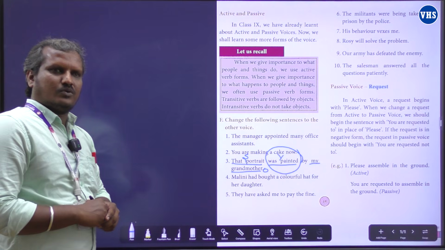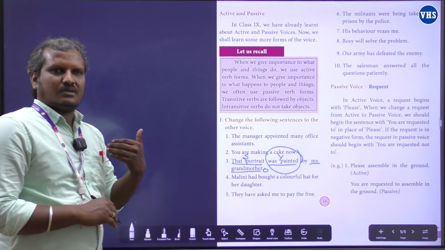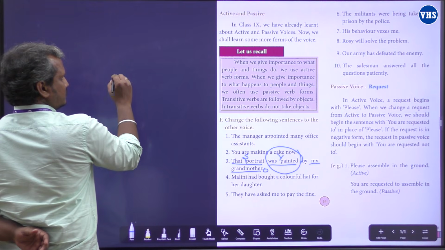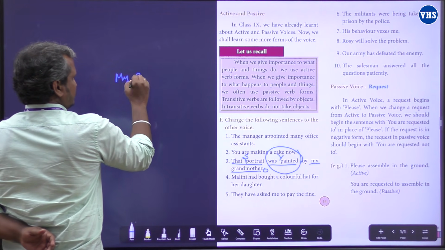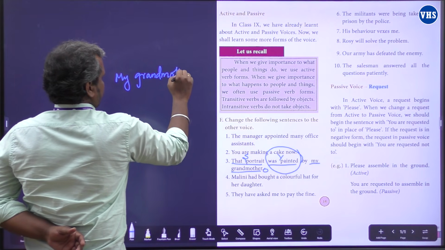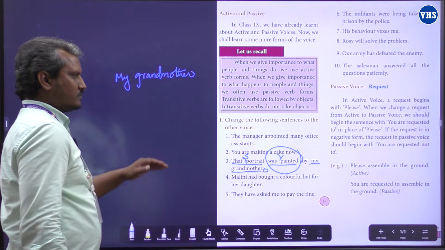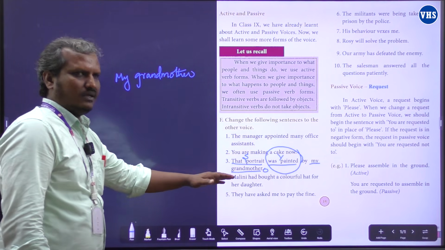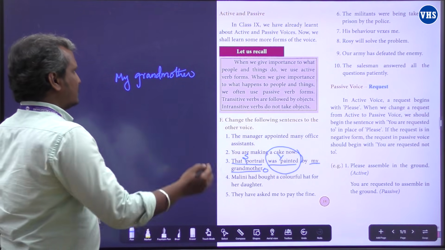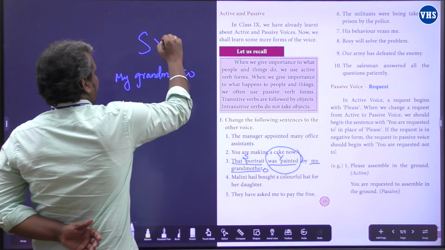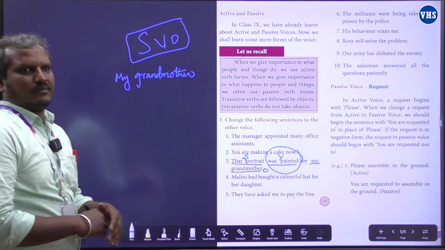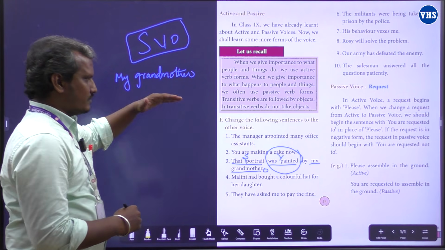Now the same rule. Object comes as a subject. My grandmother. We got the subject, my grandmother. Next, we want the verb because this pattern, SVO, subject, verb and object, is the pattern for the active voice. Fine, my grandmother.